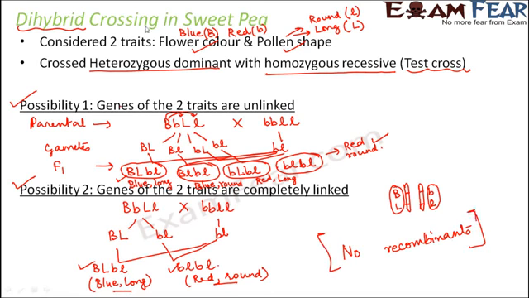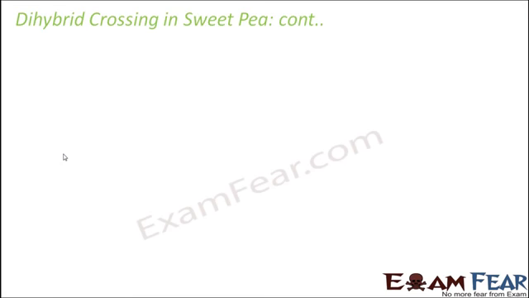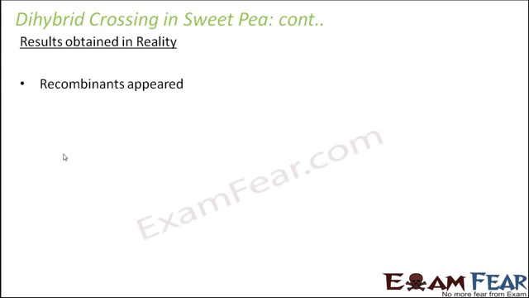But please remember that both of these scenarios were just our assumptions. Now, we had to do a dihybrid cross. We just assumed what will happen if the 2 genes are unlinked, what will happen if the genes for the 2 traits are completely linked. But what actually happens in reality when this cross was actually performed? What was the result? So let us look at the real result. The results which were obtained in reality was that recombinants appeared. So in our previous slide, where did we see the recombinants? In possibility 1, where the genes were unlinked. So does that mean that the genes are unlinked in this case?